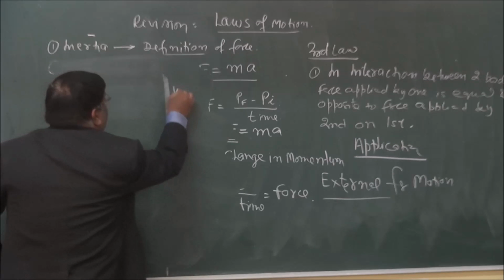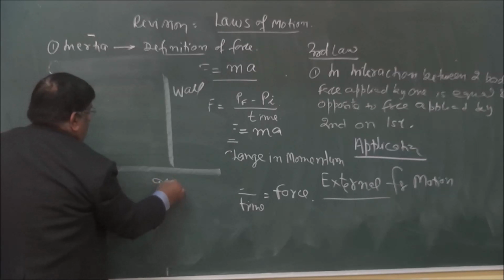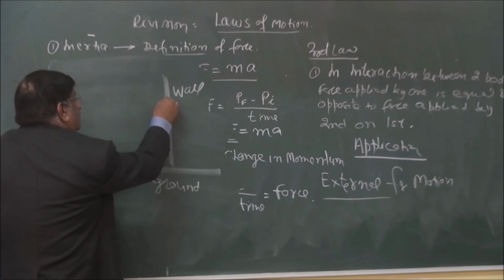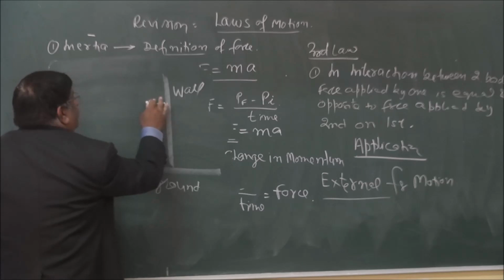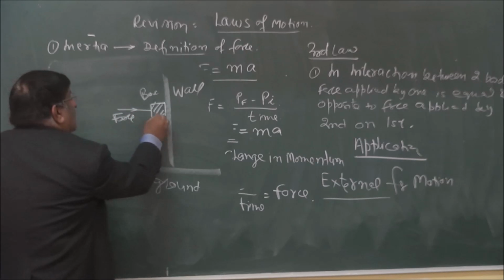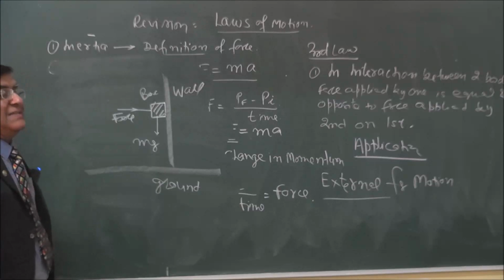Here is a wall. I put a box here and I apply a force here. This is being pulled down by what? mg. It does not come down.